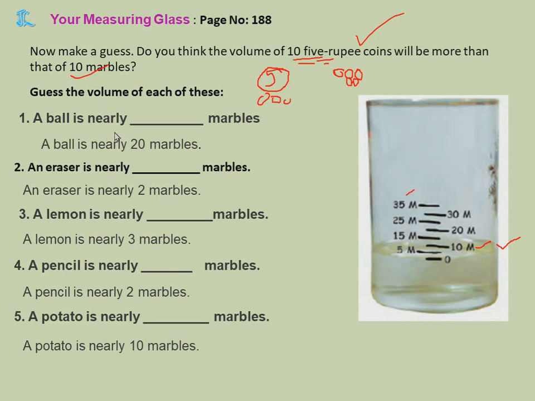In school or at home, you can do this experiment. Take a measuring jar, okay? Take a measuring jar like this. No need of a measuring jar, you can put stones and make it a measuring jar. And then try with all these things, okay? Then you will know whether your guess is correct and your experiment is correct.